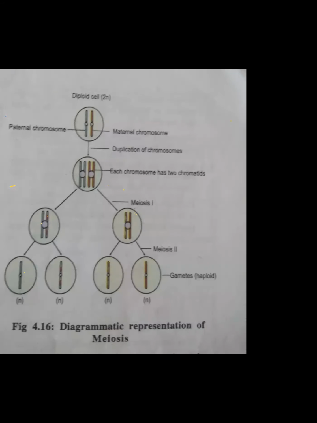This question is asked about that particular period: interkinesis. That is called interkinesis, the short resting period between meiosis 1 and meiosis 2. We call that period interkinesis. It may or may not be present. It is not that it is always present. In some cells it is present and in some cells it is absent.